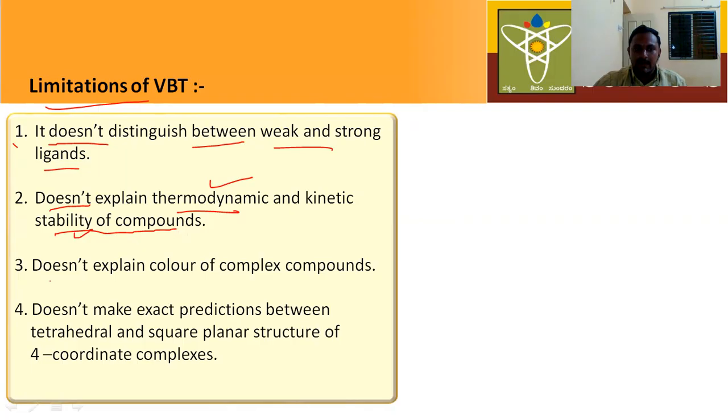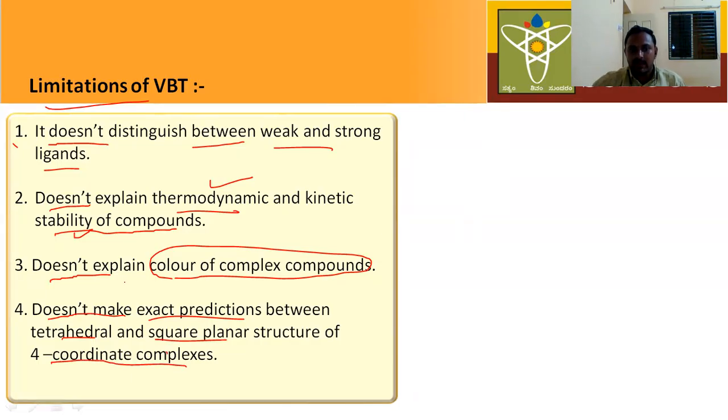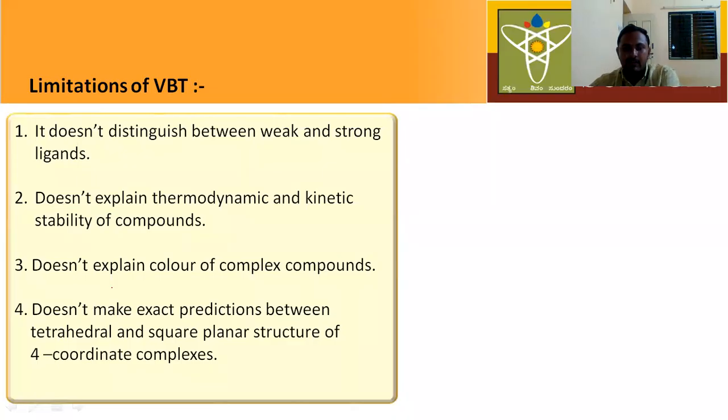Next, this theory does not explain the color of the complexes. The fourth limitation: this theory does not make exact predictions between tetrahedral and square planar structures of four coordinate complexes. These are the limitations of VBT.